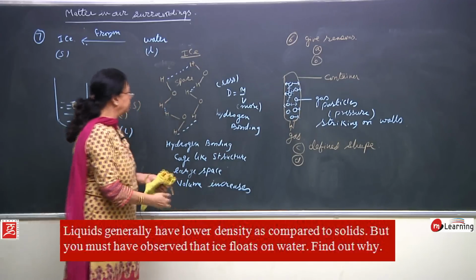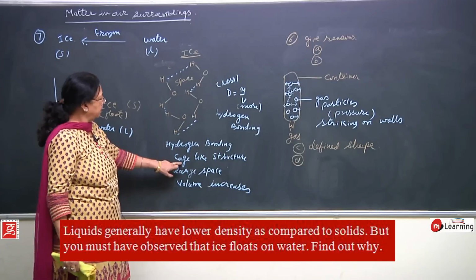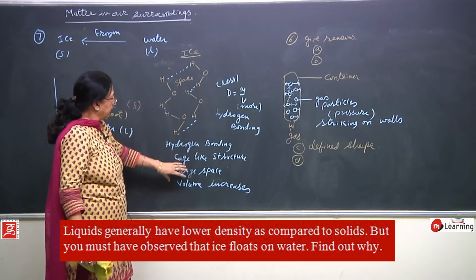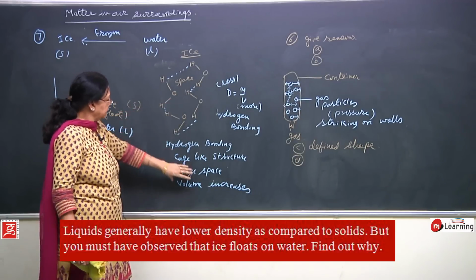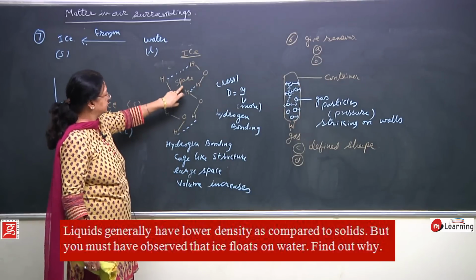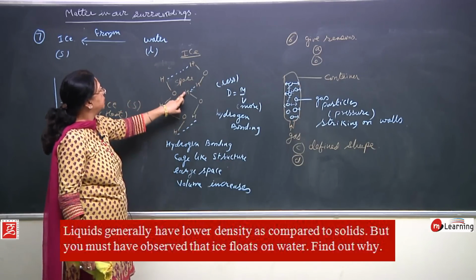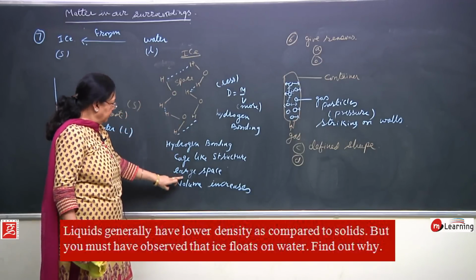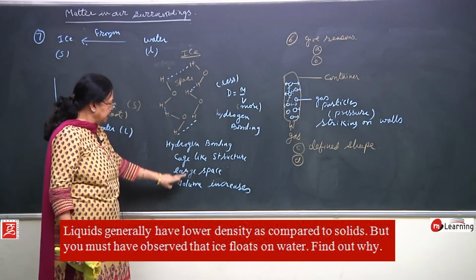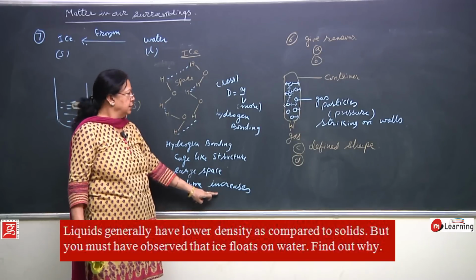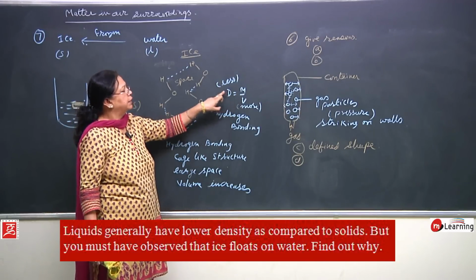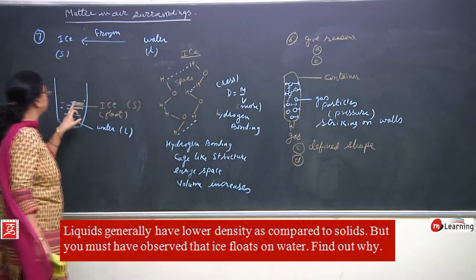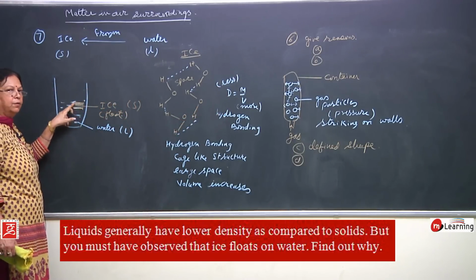And because of this hydrogen bonding, a cage-like structure of ice particles is formed. In between this cage-like structure, there are large spaces between the particles of water in the ice. Because of these large spaces, the volume increases. As volume increases, what happens? Density decreases. And because the density decreases, the ice floats above water.